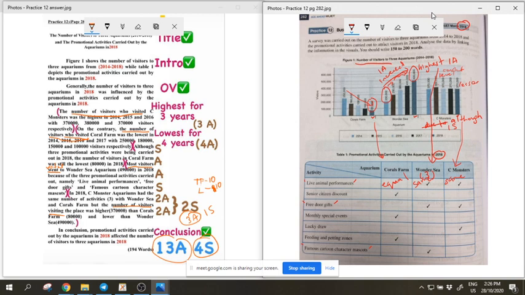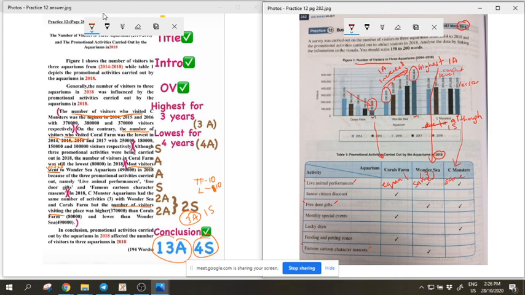Okay. I will just skip the title and all this, because all this you know already. The title you know already, the introduction also you know already, and even the overview also no problem.